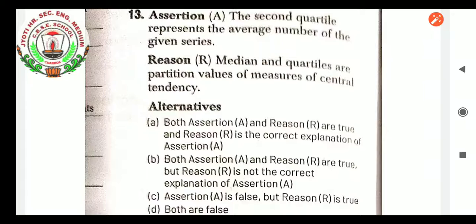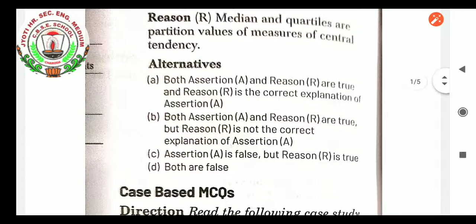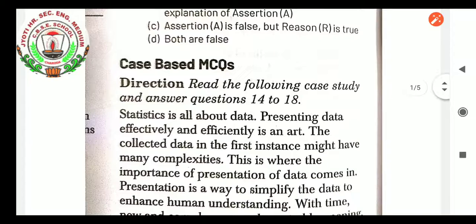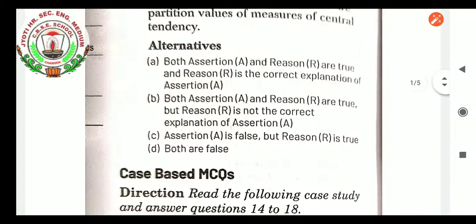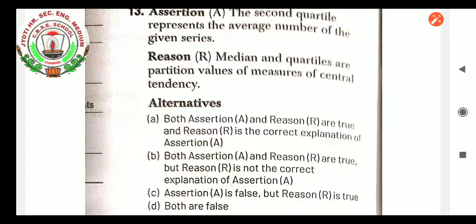Then there is the option that both assertion and reason are true, but reason is not the correct explanation of assertion A. Then there is the option where assertion is false, but reason is true, meaning the first statement is wrong but R is right. And the first option is that both assertion and reason are true, and the reason also matches the assertion. Next is that both are false, meaning the first and second statements are both wrong. So in the question paper, you have to read these two statements and then tick option A, B, C or D.